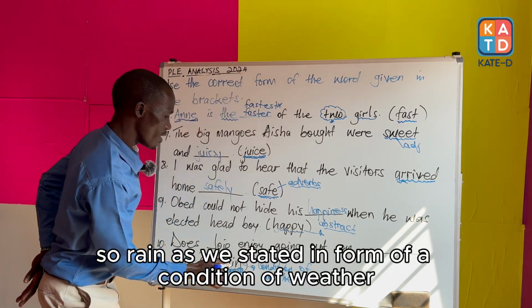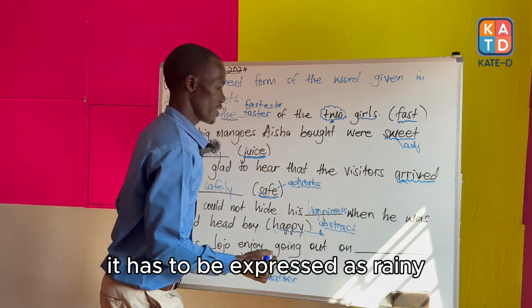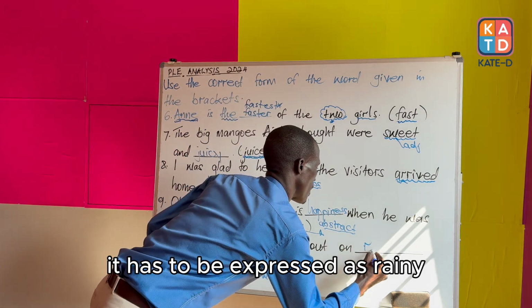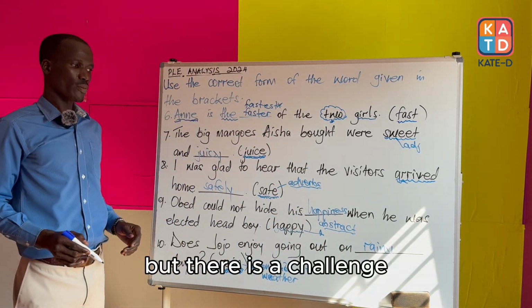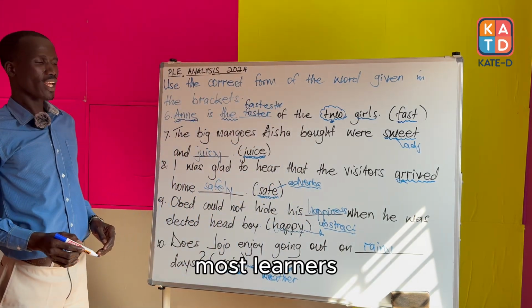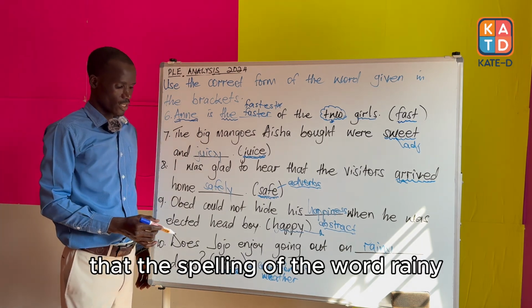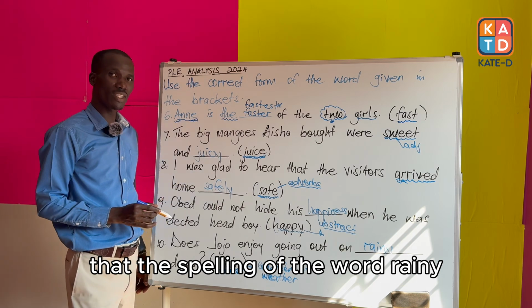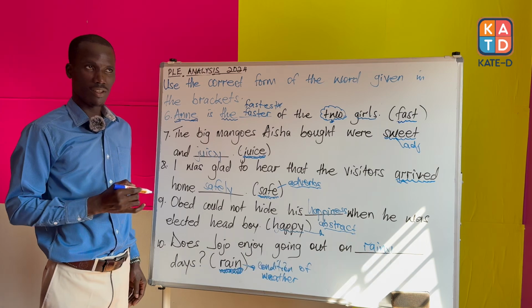So, rain, as we state it in the form of a condition of weather, it has to be expressed as rainy. But there is a challenge. Most learners, they found a problem that the spelling of the word rainy, most of them were writing N.